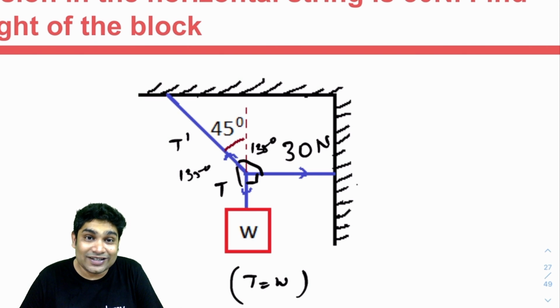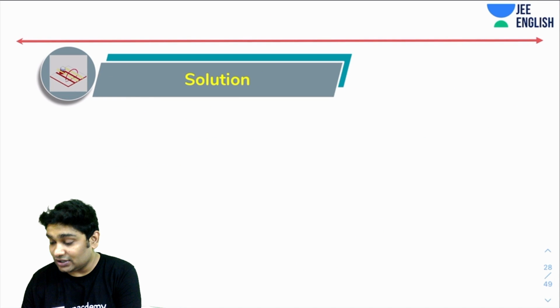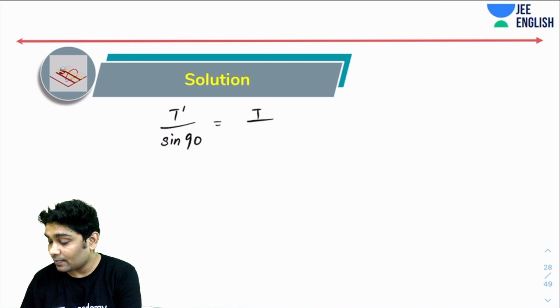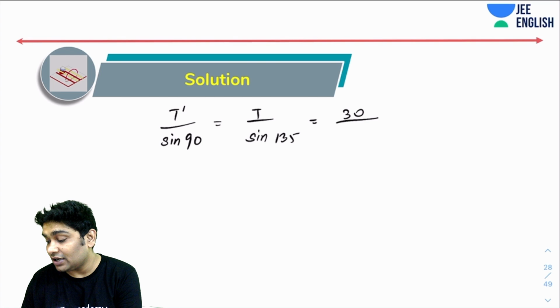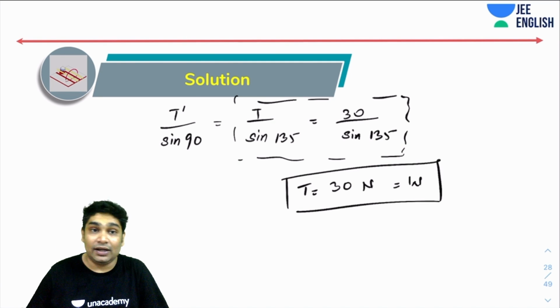Okay. Now, what does Lami's theorem suggest? Lami's theorem suggests that T dash over sine of 90 would be equal to T over sine of 135, which would also be equal to 30 over sine of 135. So from here, if you just focus on this, you immediately will realize T equals 30. So that is the weight of the object. One line answer. Okay, nothing to do.